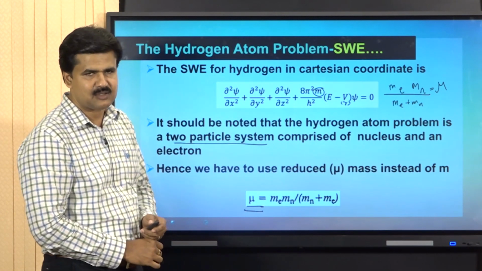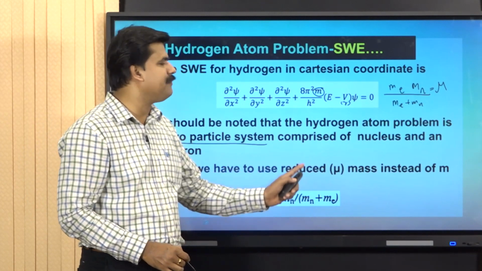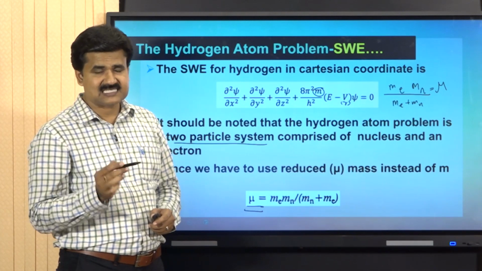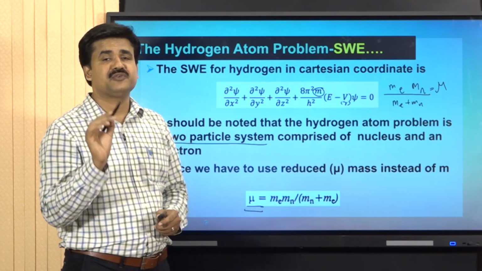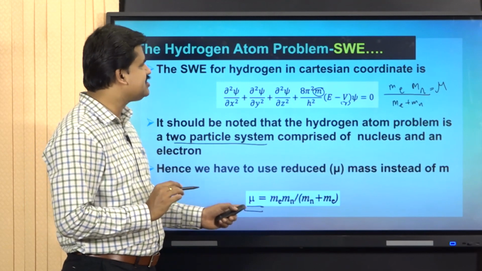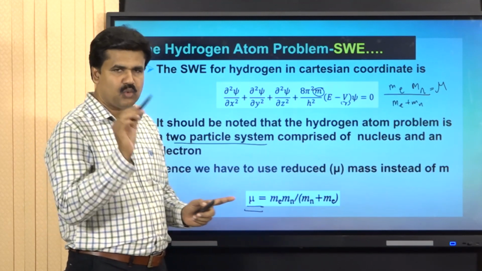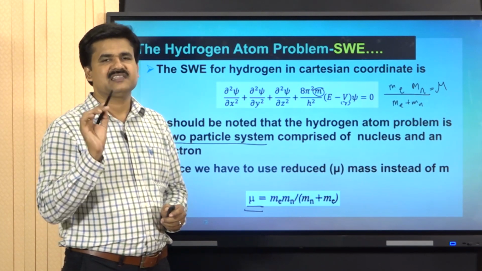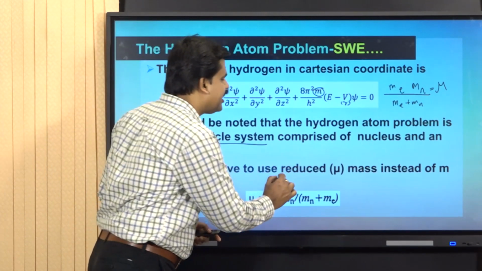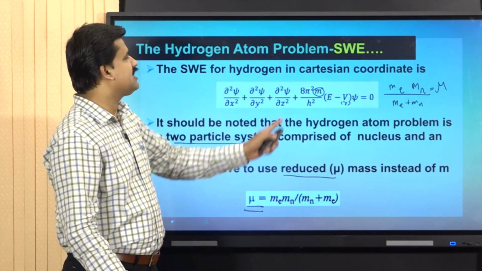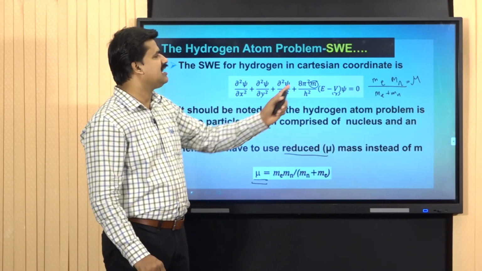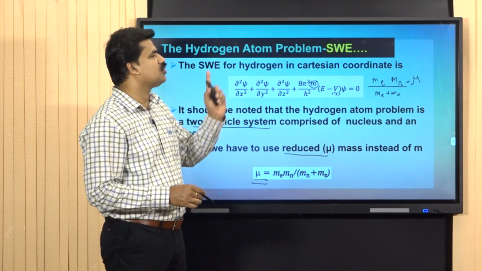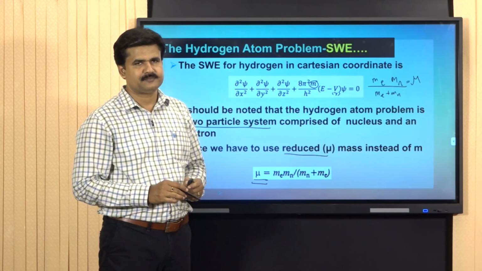Reduced mass mu is equal to me m1 divided by m1 plus me, where me and mn represent the mass of the electron and the mass of the nucleus respectively. We changed mass m to reduced mass only because the hydrogen atom problem is a two-particle system, and the mass is now expressed as the reduced mass of the system. So, we can replace m with mu and V by Vr in the Cartesian coordinate. So, we get the Schrodinger equation in Cartesian coordinate.